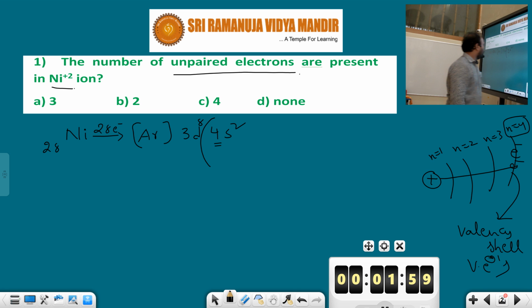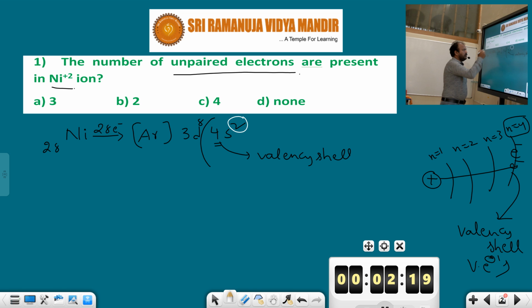So in this case, 4s2 is the valence shell. How many electrons are there in the valence shell? 2 electrons. This is regarding the nickel atom.